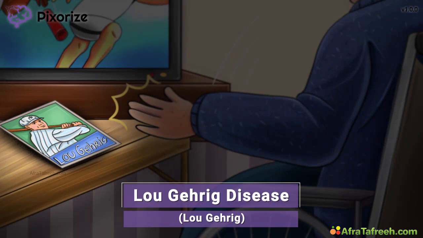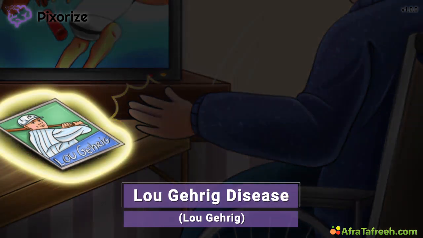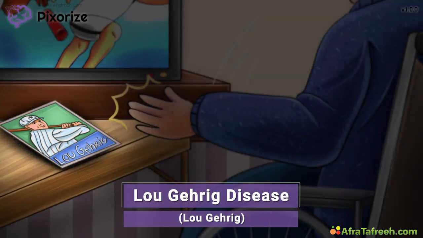You know how older folks love collecting baseball cards? Well, this elderly sports fanatic is no different. Just check out those vintage baseball cards. In particular, take a look at the one on top, with the baseball player Lou Gehrig on it. And of course, Lou Gehrig here represents, well, Lou Gehrig disease, the other name for ALS.